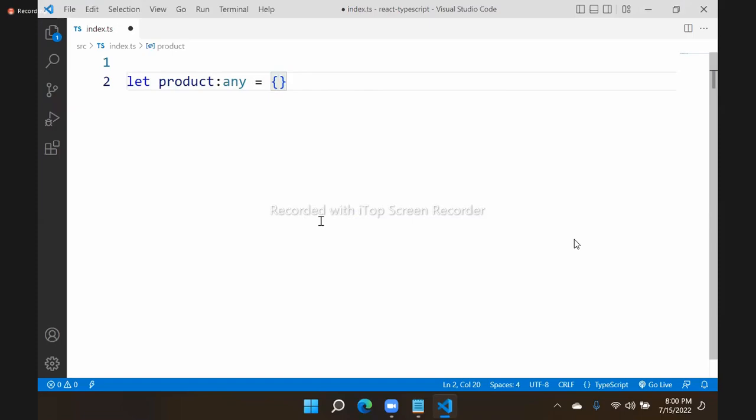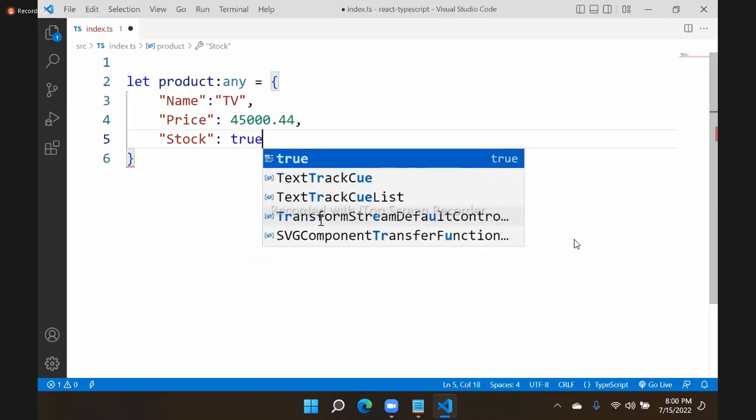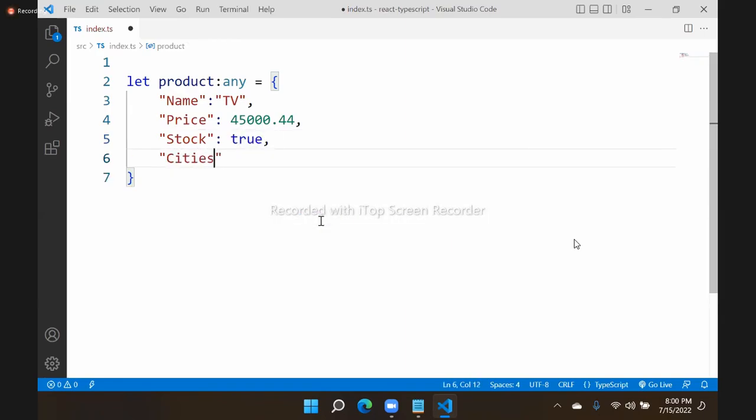You know that objects are defined in curly braces, and we have a name, we have a price, we have stock, which is true or false, we have cities, which is an array, and we have a rating, which is again an object. You can have any complex structure, so there is no specific data type. You have to mention the type as any. That is the only thing.